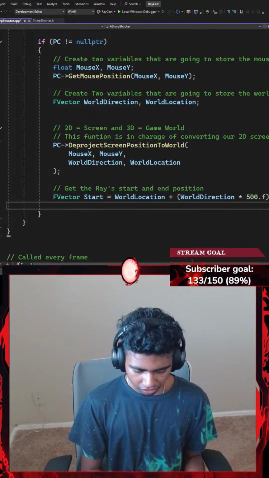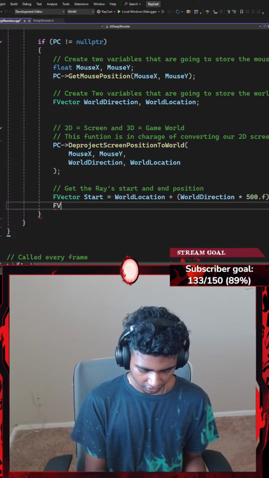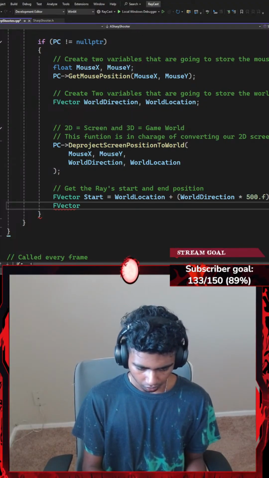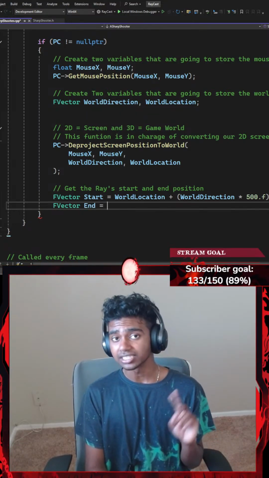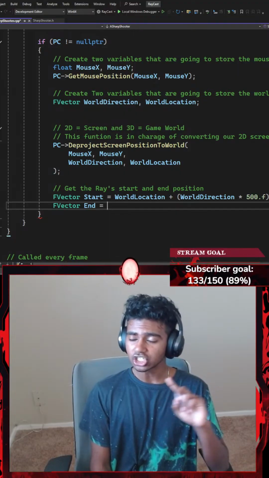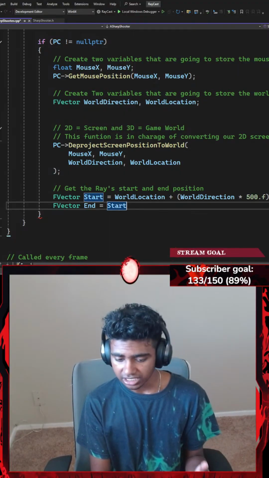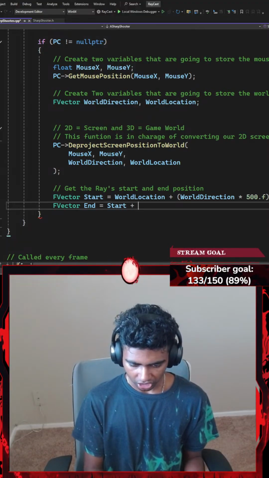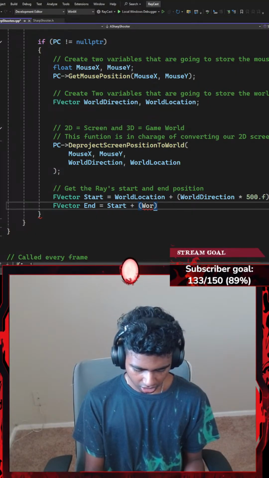That said, once I'm done with this, I'm going to go with another FVector, which is going to be represented by a local variable called end. Now, my ending position of my ray is going to be where my ray starts. I'm going to increase that by my world direction.